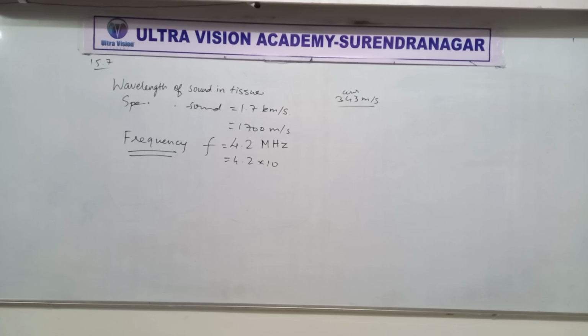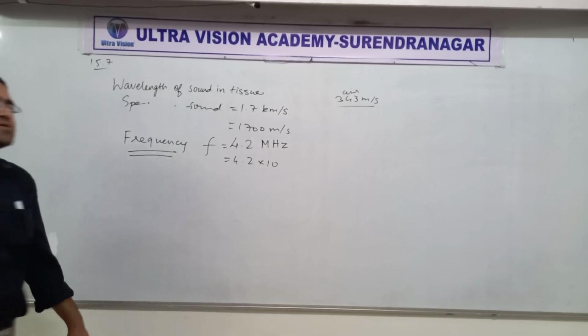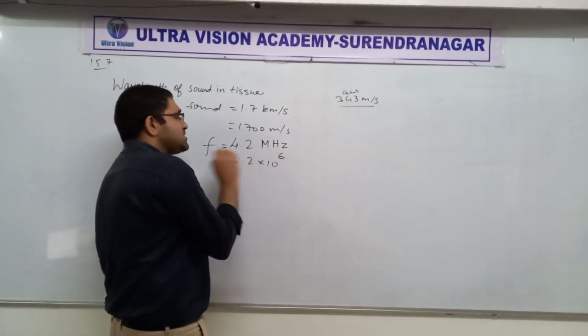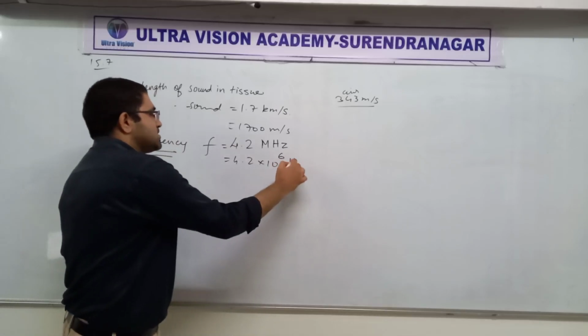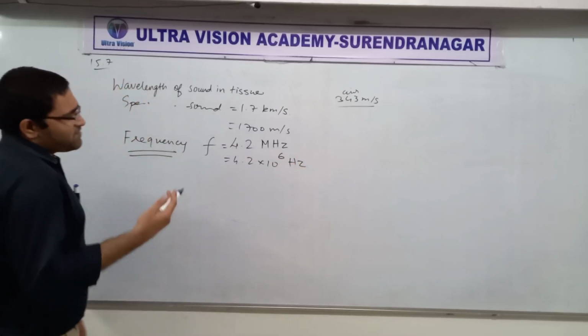Come on, everyone, very basic. Mega is 10 raised to 6. Correct. Mega is 10 raised to 6. Okay? So it's a fairly simple question.